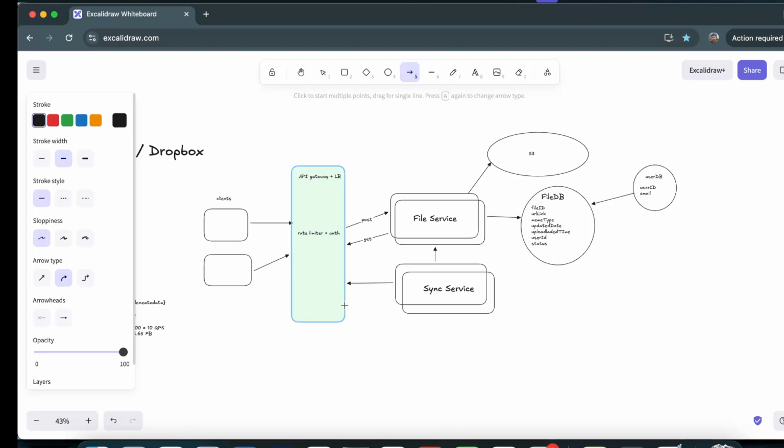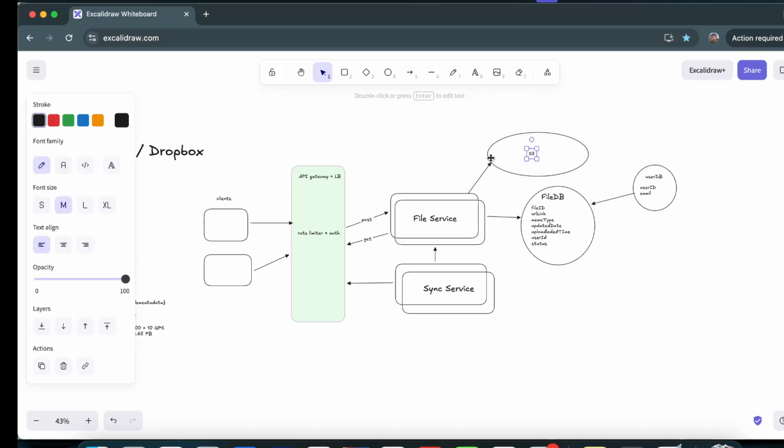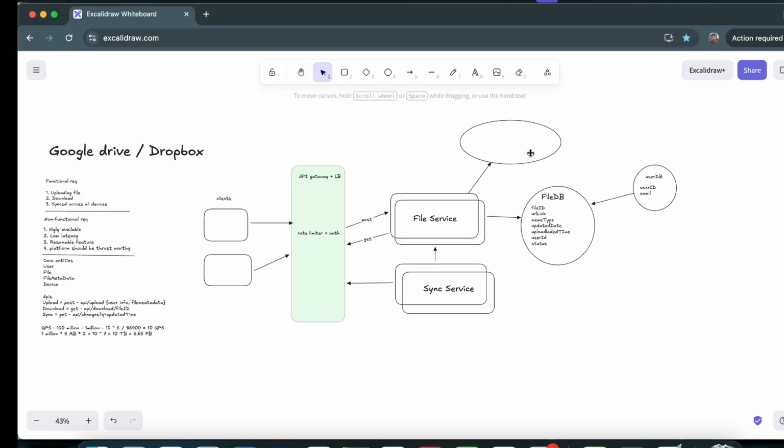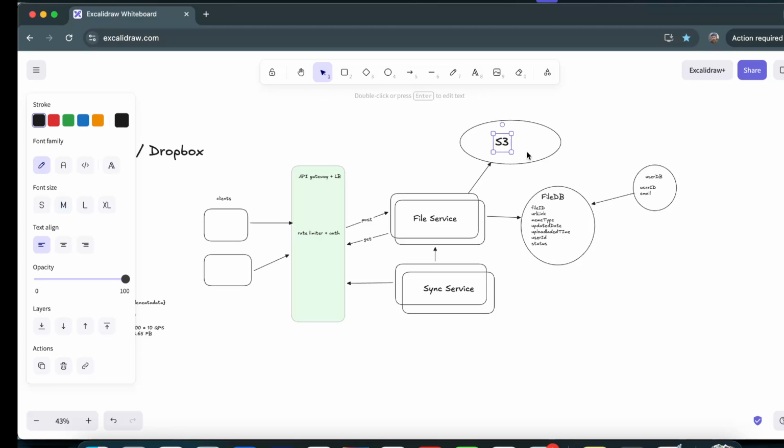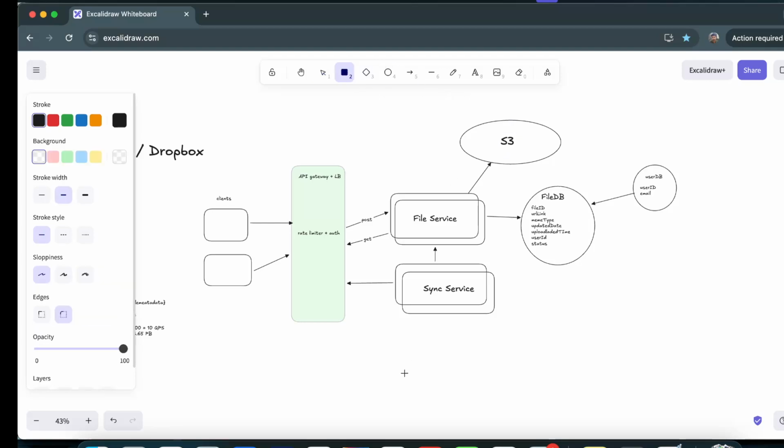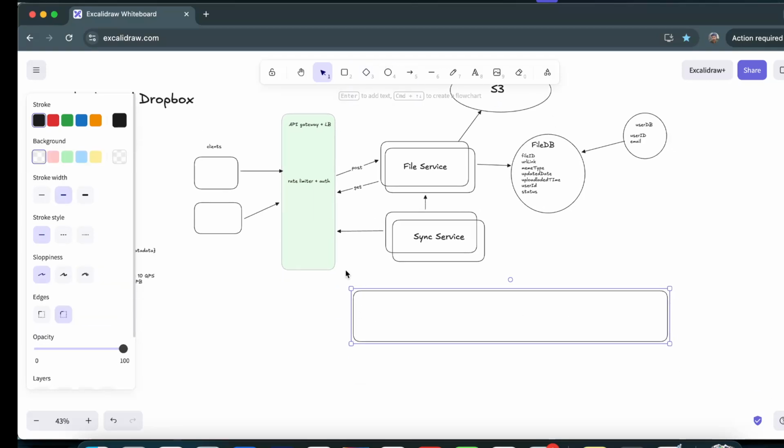So instead of the server uploading the file to S3 and other storage, we ensure that the file is uploaded by the client itself. How that works is, when the user wants to upload a file, he does not send the file. Instead, the client sends the file metadata information to this file service. On this file service, we can chunk that file. Let us suppose this is the entire file that we have. We will calculate the checksum of that file. Let us suppose the file is 10 GB. That information is what we pass to the file service.